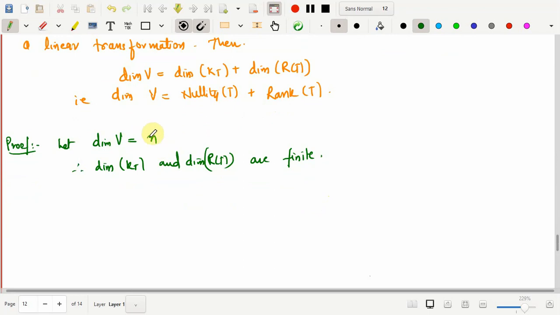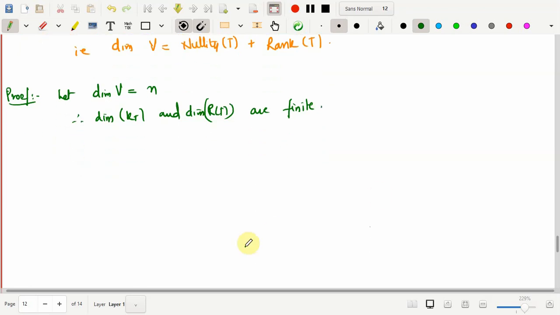Since I know the dimension of V and the kernel of T is a subspace of V, the basis for the kernel of T can be extended to form the basis of V. So through that we have the basis for V as well as the basis for kernel of T. Through this data we need to determine the dimension of V minus the dimension of kernel of T, and the range of T will have that many elements in its basis. So that's the whole idea.